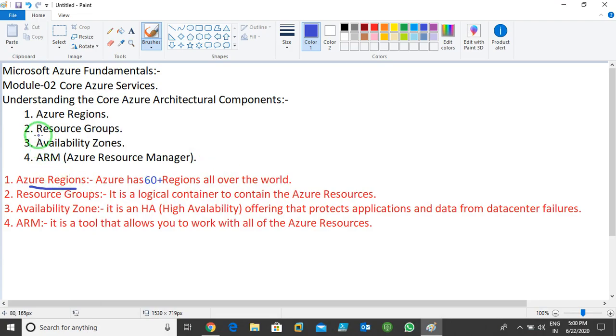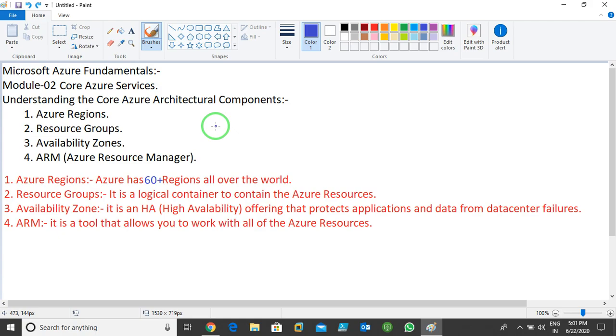Now the second thing we need to understand is Azure resource groups. What is the meaning of an Azure resource group? A resource group is a logical container to contain the Azure resources. I hope you remember that in lecture 1 I discussed IaaS, PaaS and SaaS services. Imagine if I want to create virtual machines in Azure, or virtual networks, Azure storage, or an Azure database. If I create any resource in Azure, I need one resource group to contain the resource.